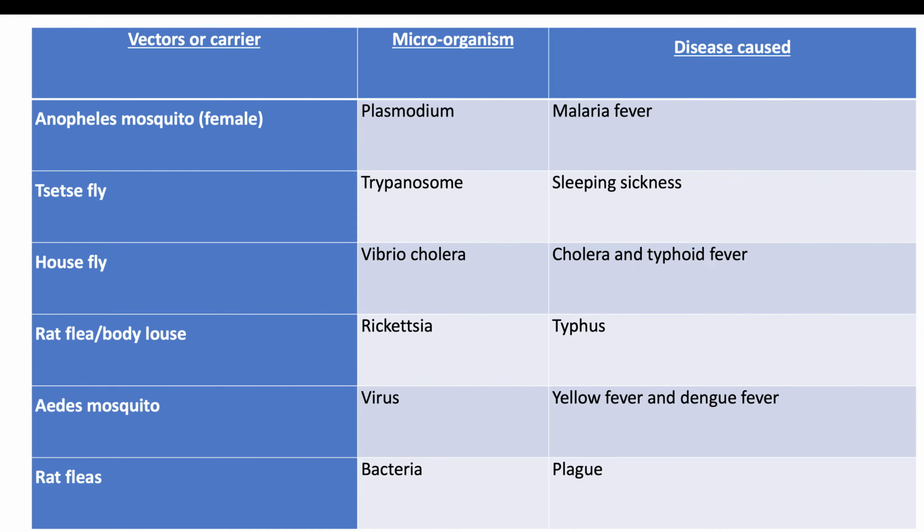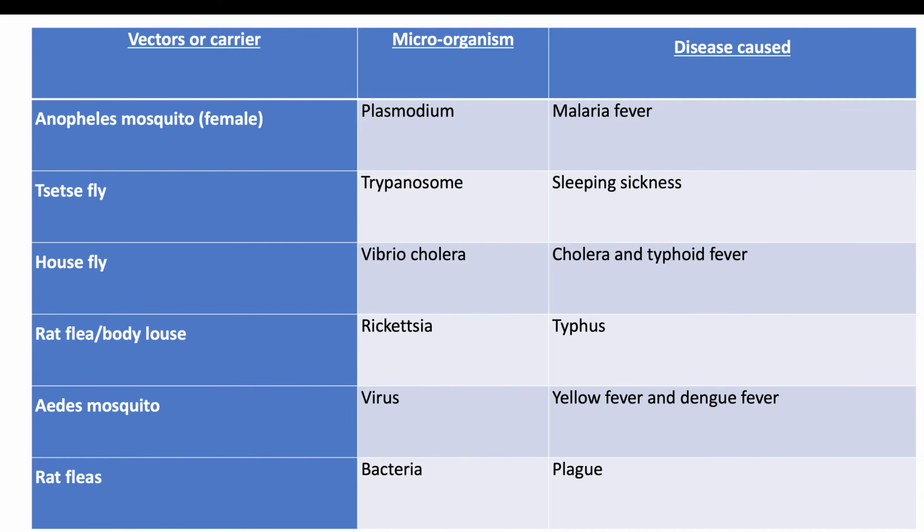So that is the pathogen that it carries. Then it infects a healthy person with malaria. That's the disease it causes. So a female Anopheles mosquito bites a healthy person and the person is infected with Plasmodium, which causes malaria. That is the way diseases are transmitted by insect vectors through the biological method.